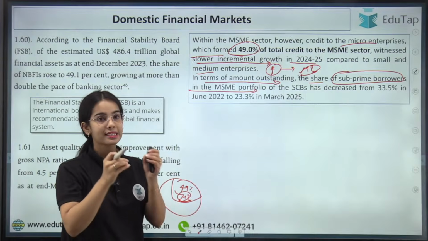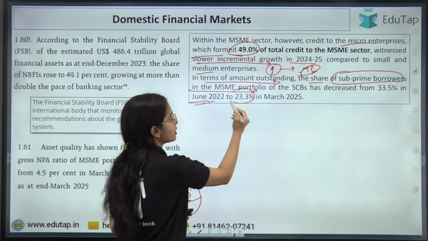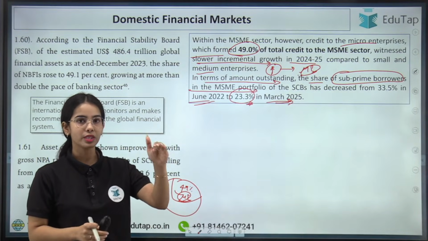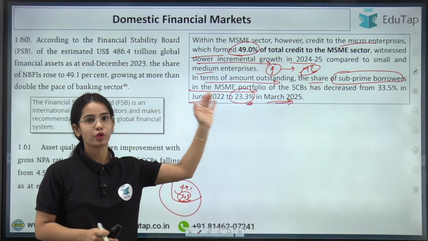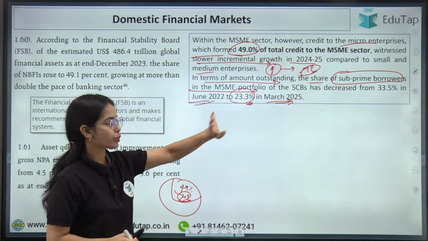Okay, so in terms of amount outstanding, the share of subprime borrowers in the MSME portfolio of the scheduled commercial bank has decreased from 33.5% in June 2022 to 23.3% in March 2025. Okay, so I hope this is clear that the subprime borrowers in the MSME portfolio are decreasing for the scheduled commercial bank from 33.5% to 23%.